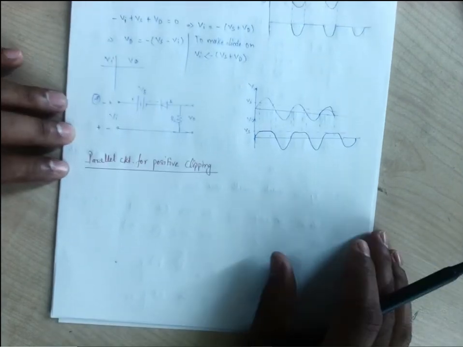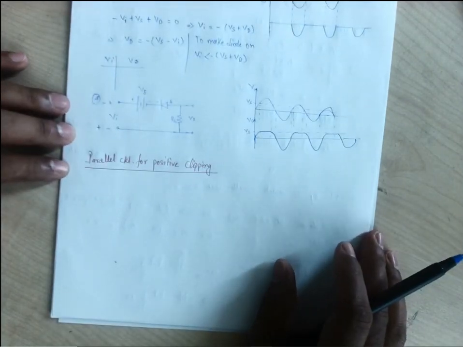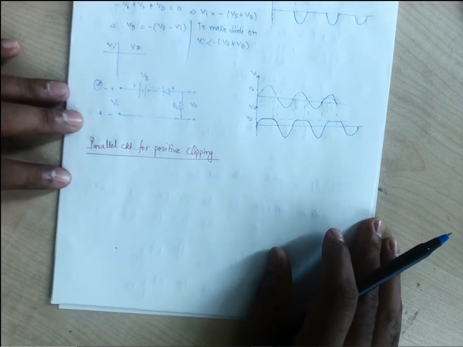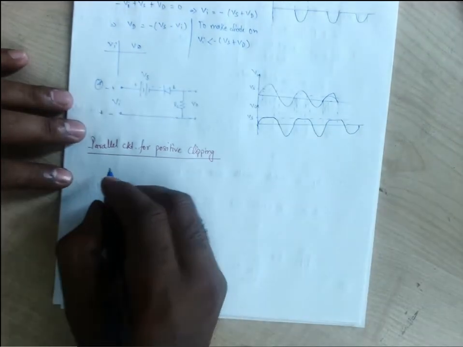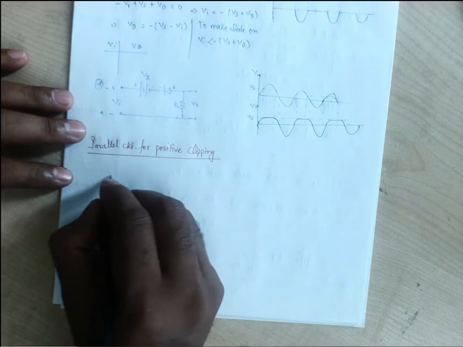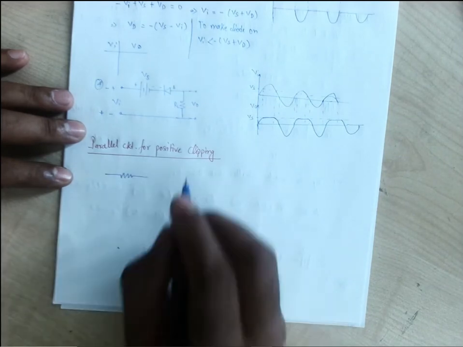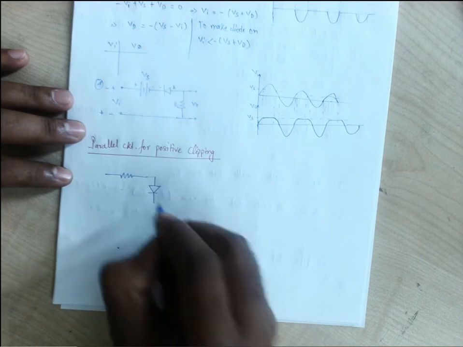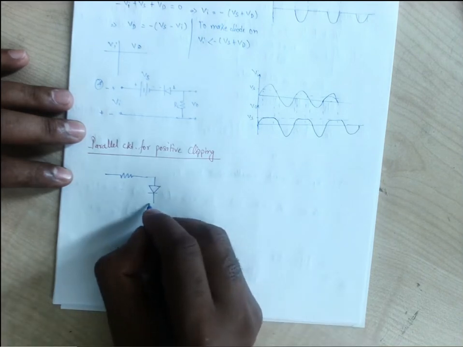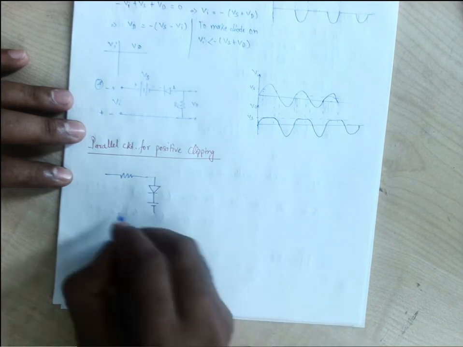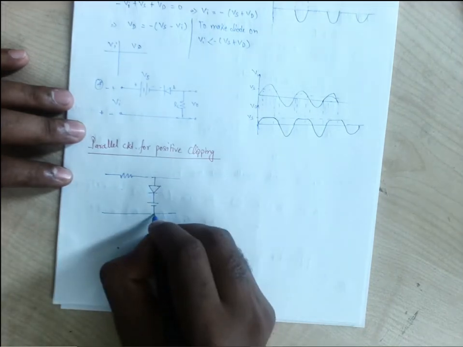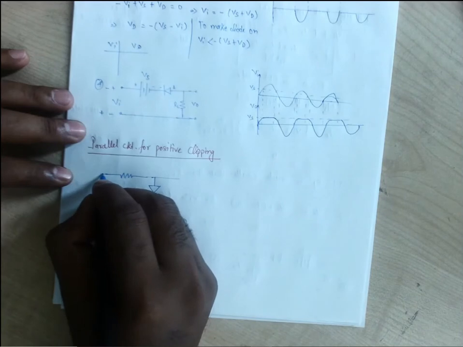That is, the diode will be in parallel with respect to the load. The diode will remain parallel. So let us go with this first circuit. Some biasing voltage is connected, and it is connected in parallel with the load.